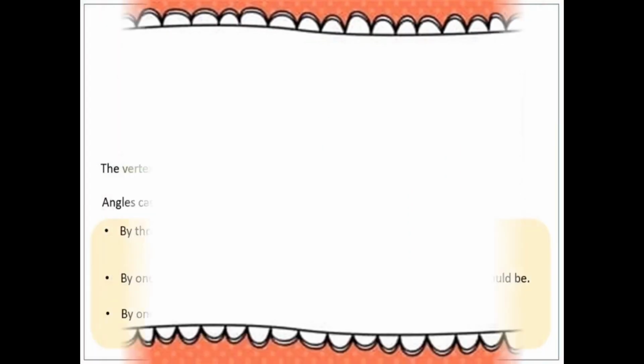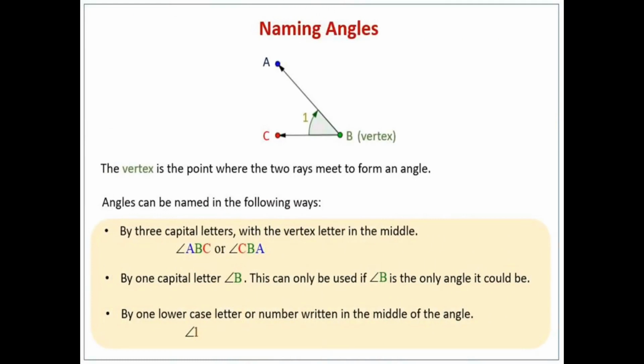Now, how to name the angles? Now, students, you know that the vertex is the point where the two rays meet to form an angle, and in this figure, angle ABC is shown to you and B is the vertex. Now, angles can be named in the following ways. First is by three capital letters with the vertex letter in the middle. So it will be written as angle ABC or angle CBA.